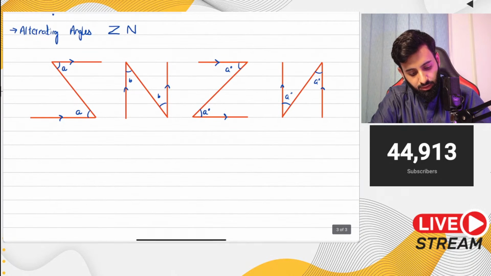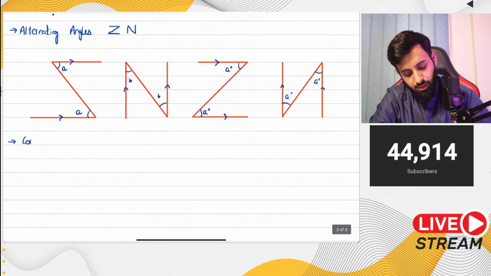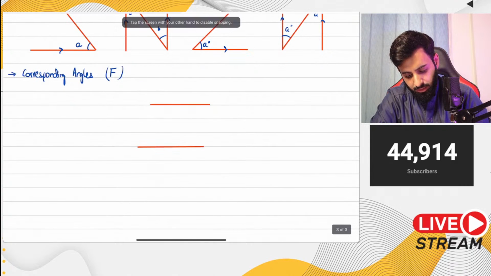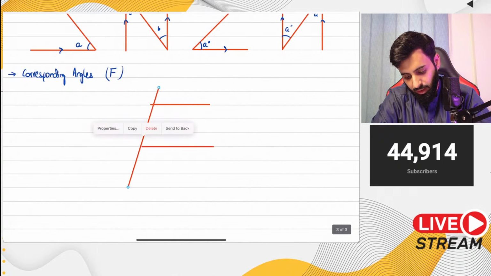Now another form of angles that you have are basically corresponding angles, and again corresponding angles are formed when you have a pair of parallel lines. Corresponding angles, I think people normally remember with the F, okay. So look for the F in corresponding angles. So basically if let's say you have a pair of parallel lines, and then you have a line which is passing through these lines,